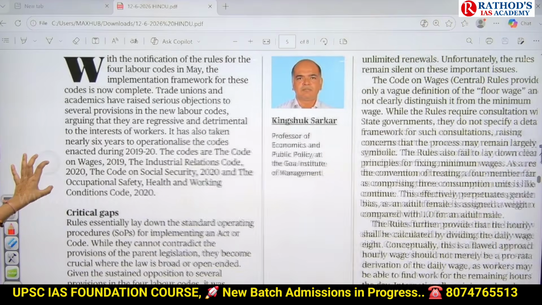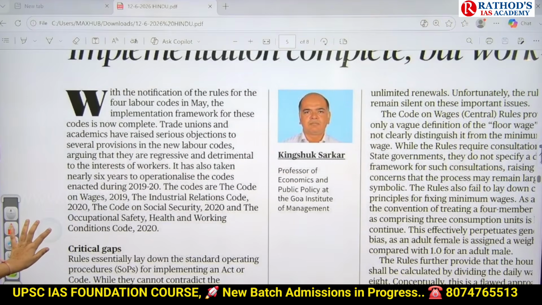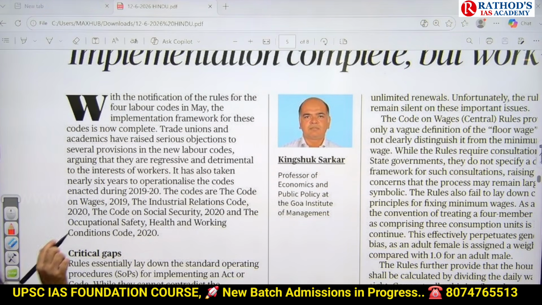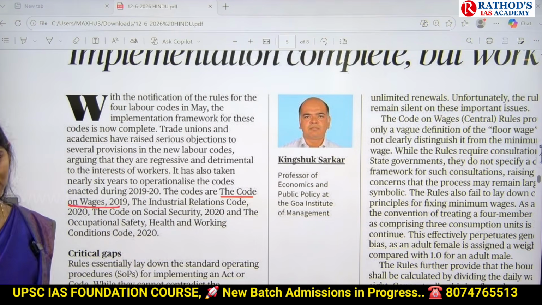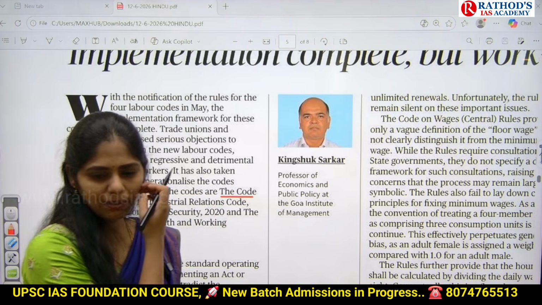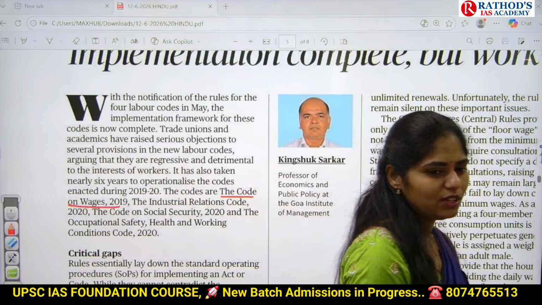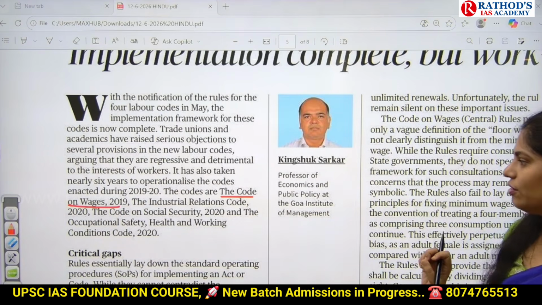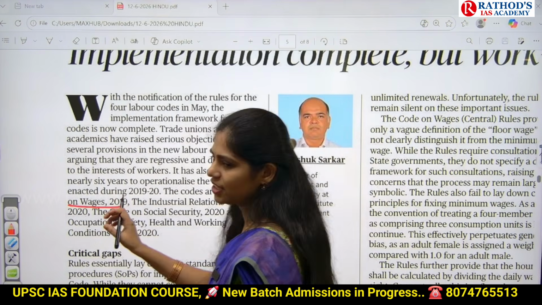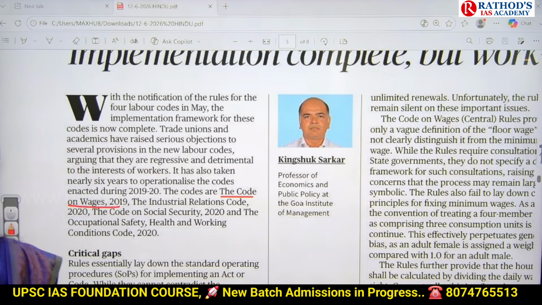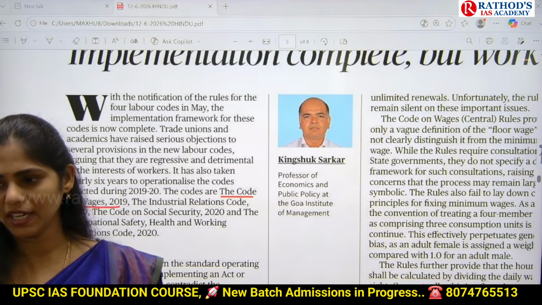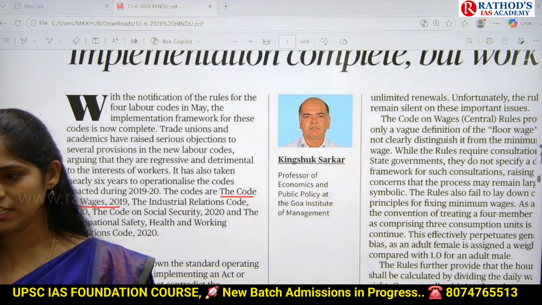And I'll tell you what those labor codes are. Please make a note. Keep the heading 4 labor codes. Under that, the first one is the code on wages. Please make a note, code on wages. What does the code on wages say? It is about minimum wages and equal wages for women as well as men for the same work, like that. It will be talking about wages.